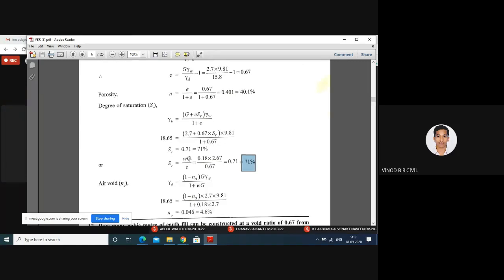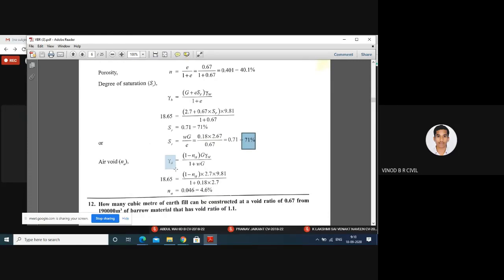Okay. Next one, void ratio. Gamma D equals (1 minus Na) into G into gamma W divided by (1 plus W into G). Gamma D is 18.65, equals (1 minus Na) into G, where Na is the air void ratio, which you don't know yet. G, specific gravity, is 2.7, unit weight of water 9.81, and 1 is the constant value, water content 0.18, G 2.7. Therefore, Na equals 4.6%. Any doubts, students?